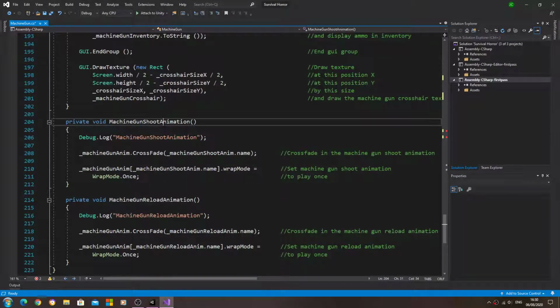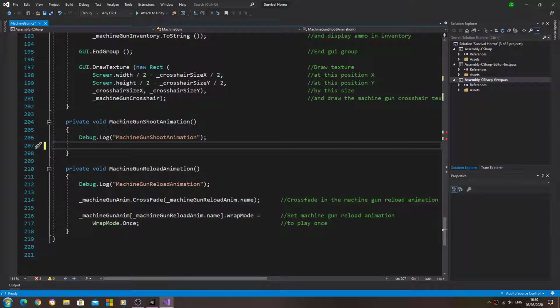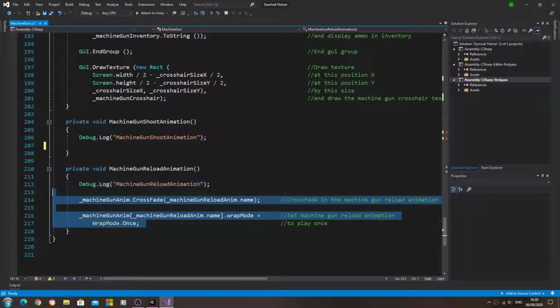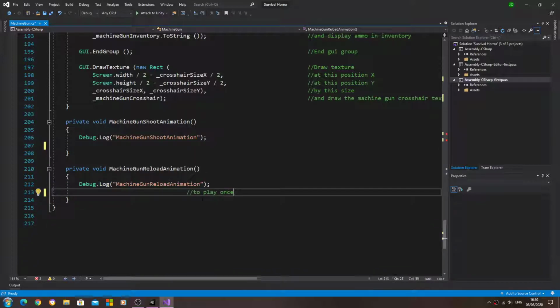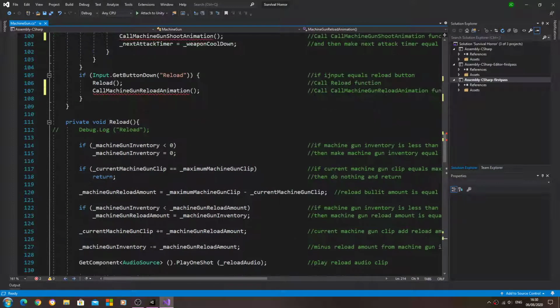So machine gun shoot, oh, we have created the machine gun shoot animation, but these were when we were going to use normal animations, but I decided to do it a different way just to show you different variations or different ways of doing this. So let's swap out those naming conventions.